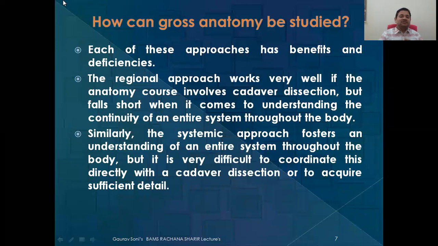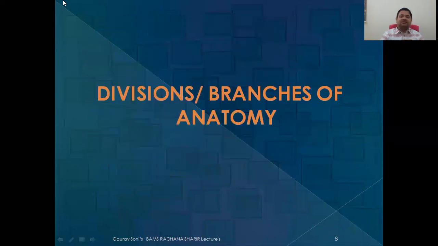Both have some benefits and some deficiencies. The regional approach works very well if the anatomic course involves cadaver dissection, but falls short when it comes to understanding the continuity. Means regionally it is easy to understand, but continuity is disturbed. Similarly, the systemic approach is faster for understanding the entire system of the body, but it is very difficult to coordinate in dissection studies. So both have some pros and cons. Basically, we follow the regional one.